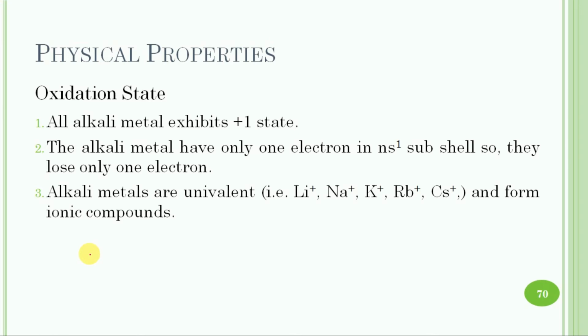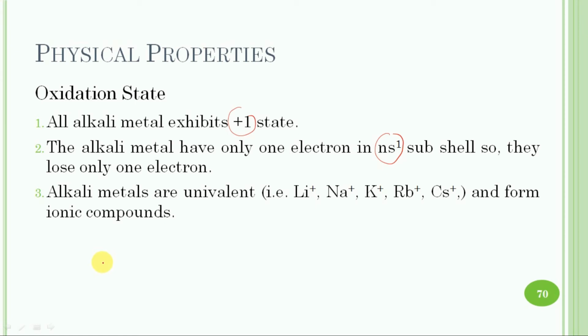Oxidation state. All the alkali metals exhibit a +1 oxidation state in their compounds. The alkali metals have only one electron in their valence shell, ns1, and therefore they can lose the single electron and acquire the noble gas configuration.